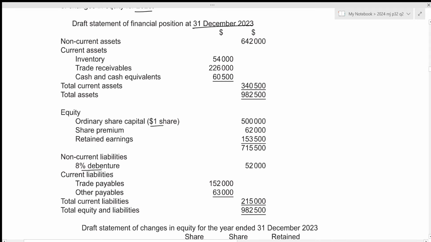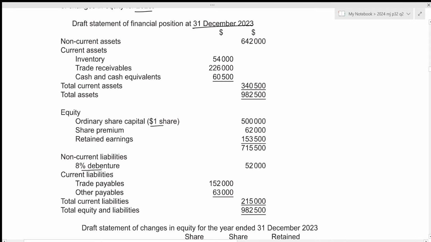In this case, the depreciation charge for the year will be the same, because we are following a straight line method. And depreciation is to be provided on buildings which has the cost of 80,000. So 80,000 times 2% will result in the value of 1,600. So this 1,600 should be the depreciation charge for 2022 as well as the depreciation charge for 2023.